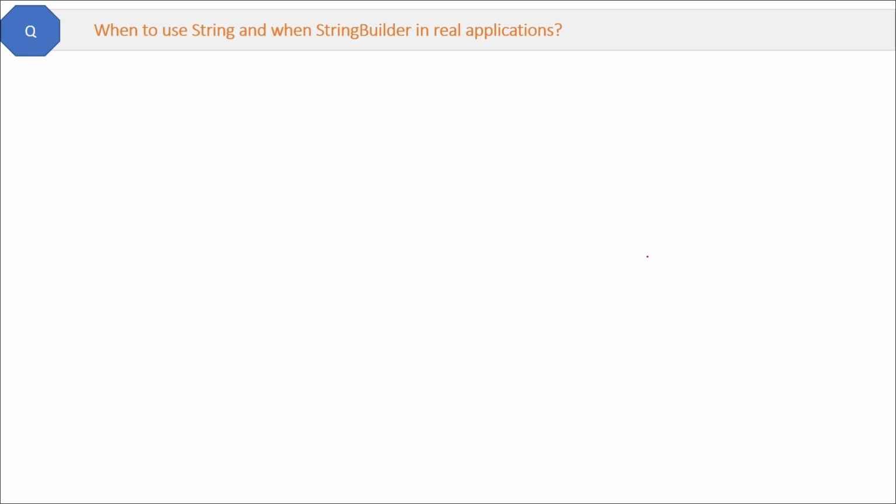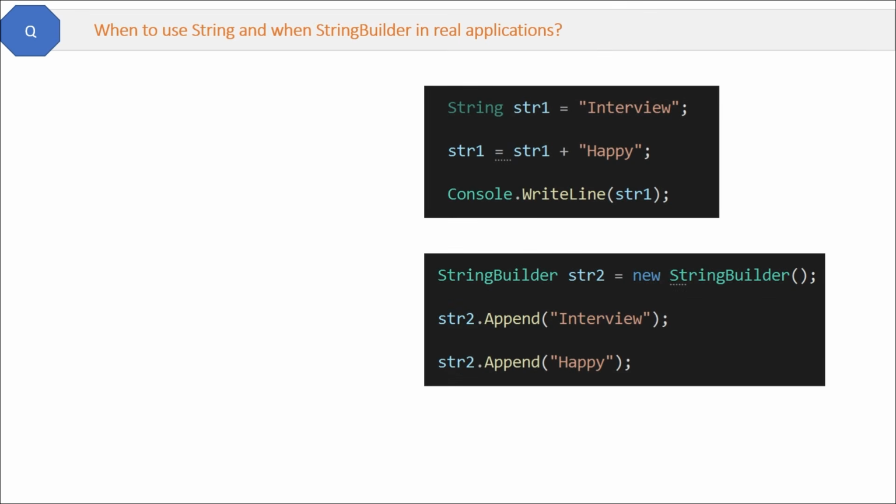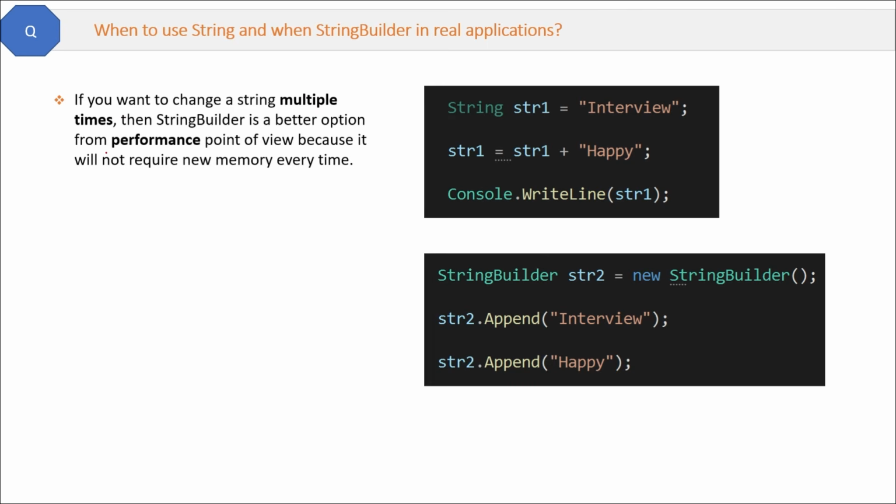When to use a string and when a string builder in real applications? Here is the code of the string and here is the code of the string builder. The answer is, if you want to change a string multiple times, then a string builder is the better option from a performance point of view, because it will not create a new string every time, and in memory also there will be only one string. The same string will be updated. But if you have a string which is updated only once or twice, then you should prefer a string only, because a string is lightweight in comparison to the string builder class, which is quite heavy.